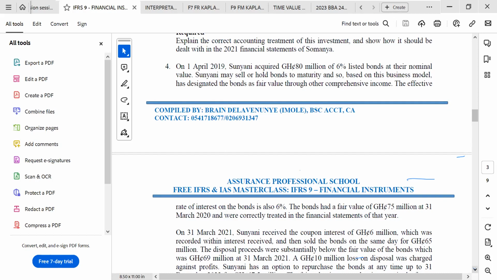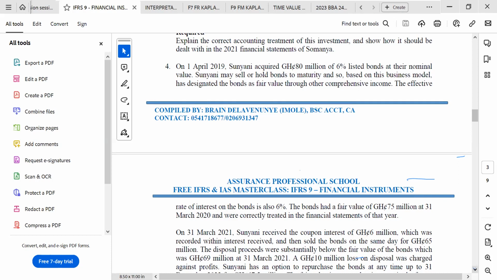and so based on this business model, you have to use this particular statement. Sunyani may sell or hold bonds to maturity, so that will be for other comprehensive income. So the effective interest rate on the bond is also 6%.